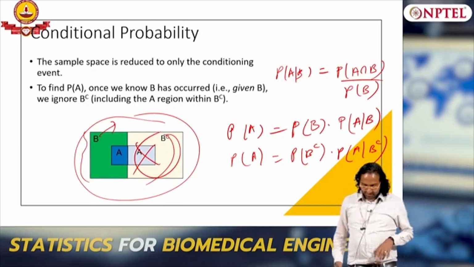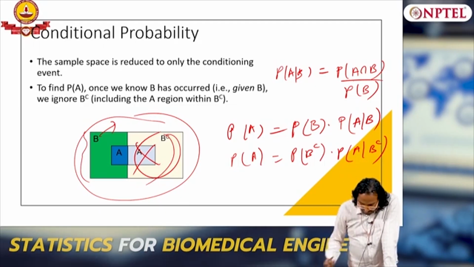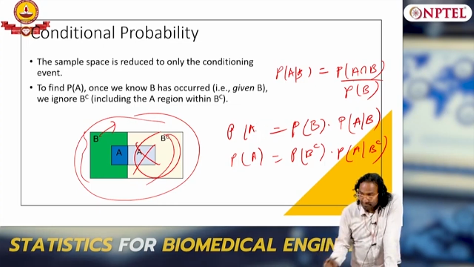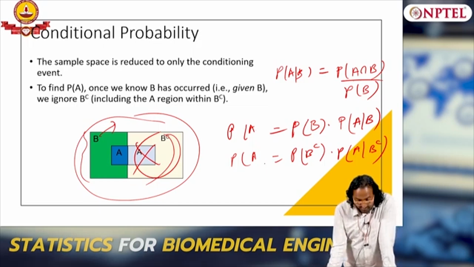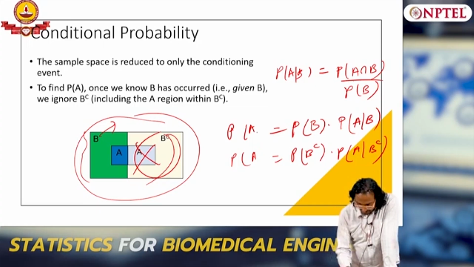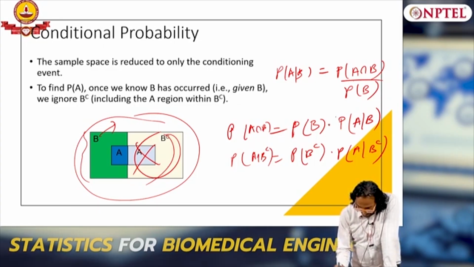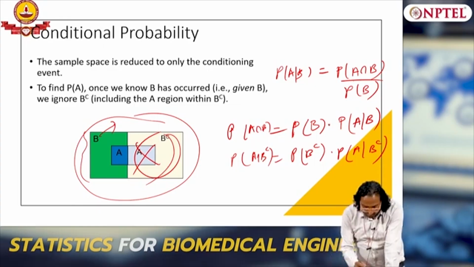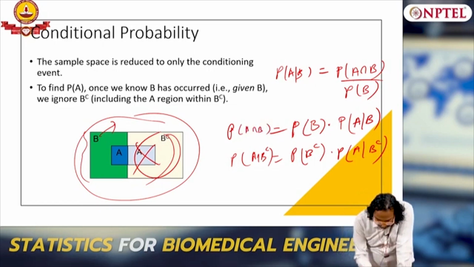How did intersection come into picture? Is this A or is this A intersection B? Is this A or A intersection B? Right? See, I am saying, okay, so first let us understand, this is probability of A intersection B. What is this? I am only interested in this region.